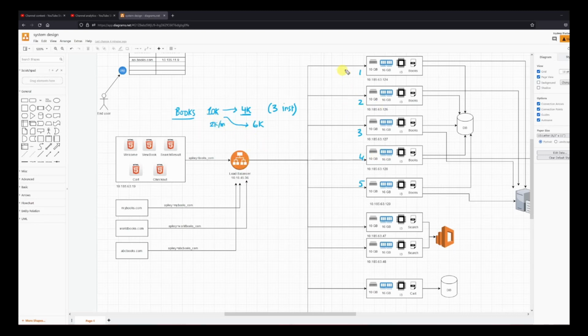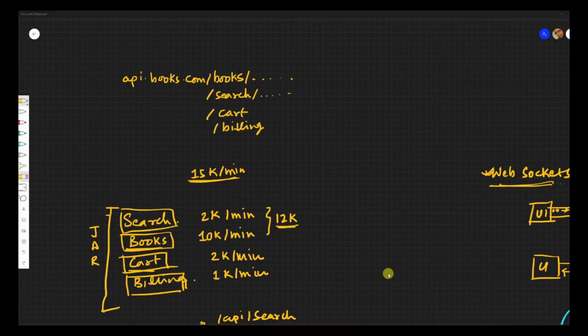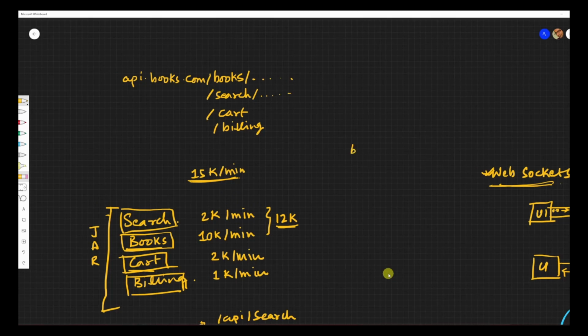What else? Load balancer knows all of these guys, right? He knows each and every service that is running, right? So what I can do is I can check the health, right? So I have created some endpoints over here, if you remember. For my books, we had a few APIs, right? So we had the book API with the ID, and it was for get, put, and delete, right?